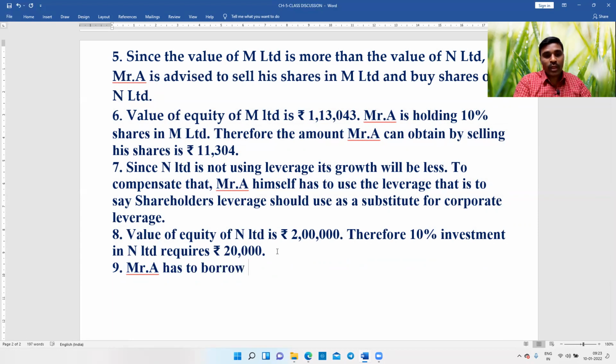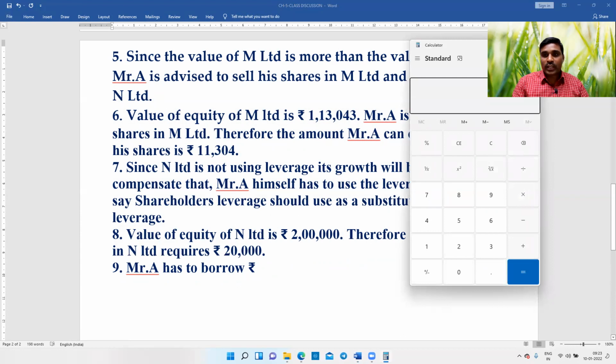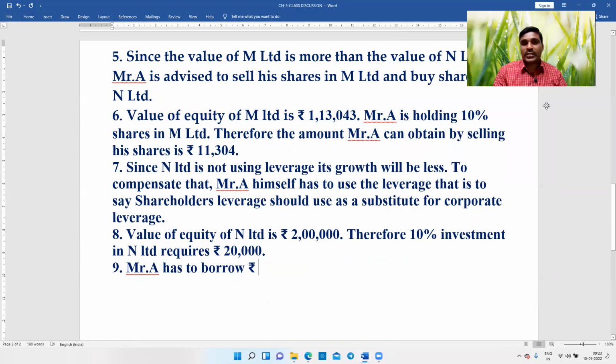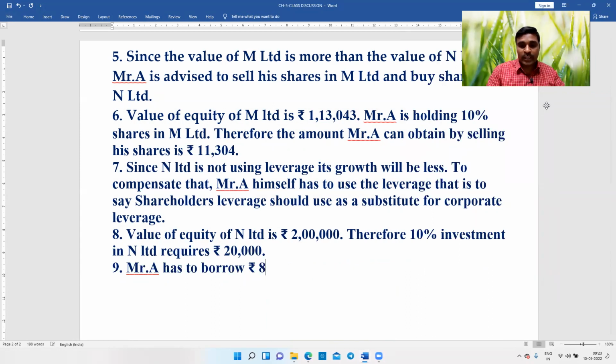Mr. A has to borrow rupees how much? The requirement is 20,000, minus he got 11,304. He has to borrow 8,696. So Mr. A has to borrow rupees 8,696.